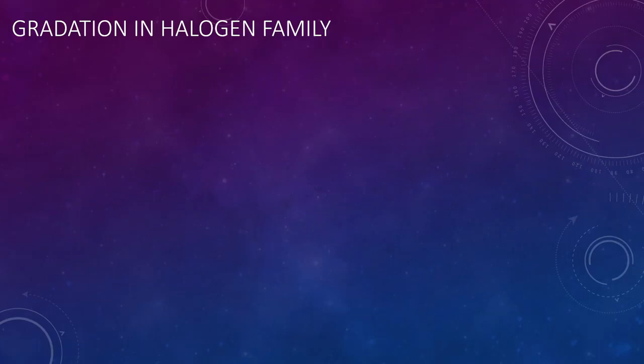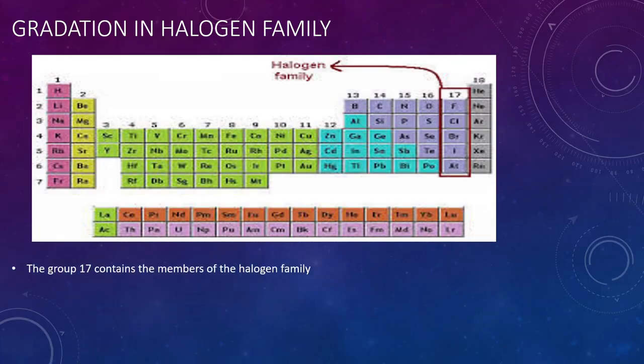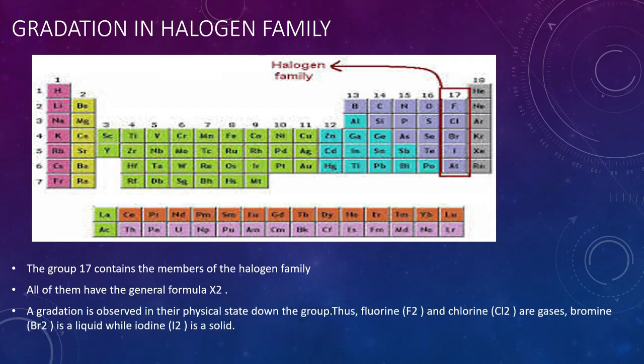Now let's see the gradation in the halogen family. You can see this group 17. These are the members of the halogen family. All of them have the general formula X2. The gradation is observed in their physical state down the group. For example, fluorine and chlorine, F2 and Cl2, are gases. Bromine, Br2, is a liquid, while iodine, I2, is solid.